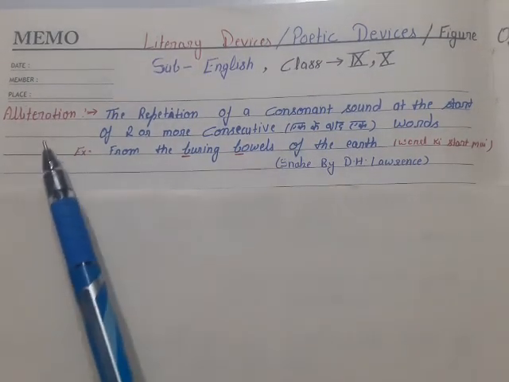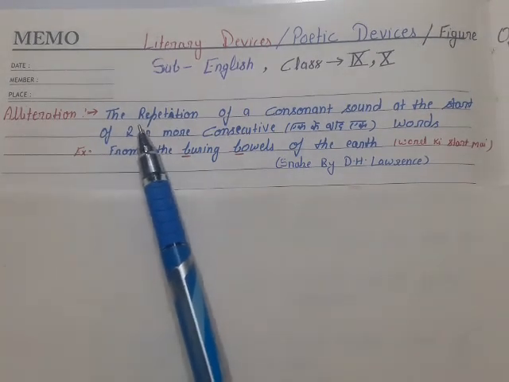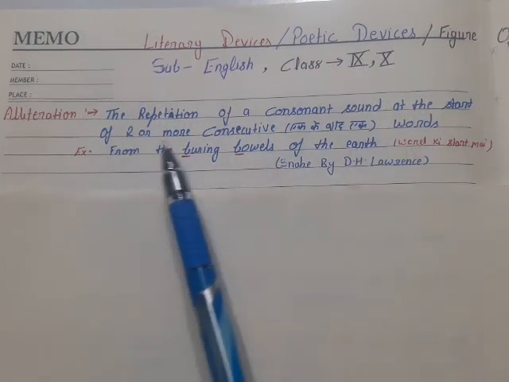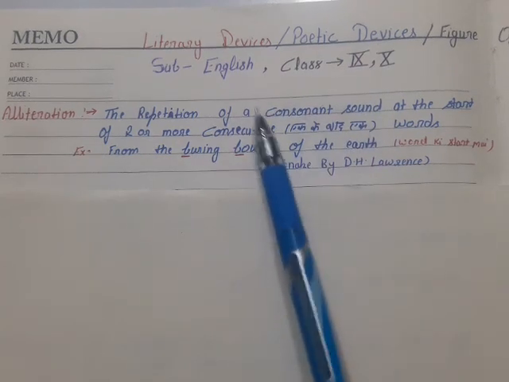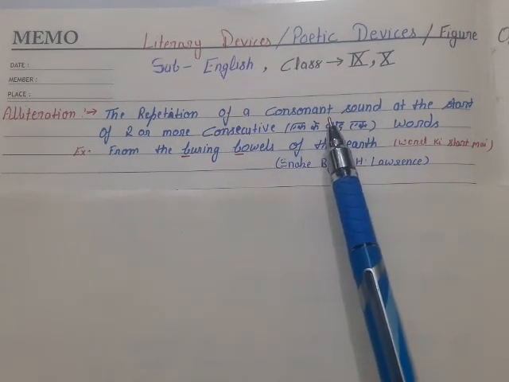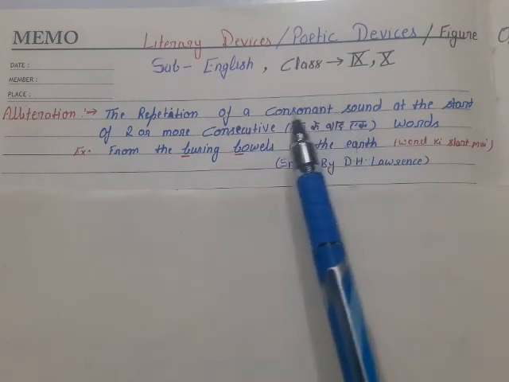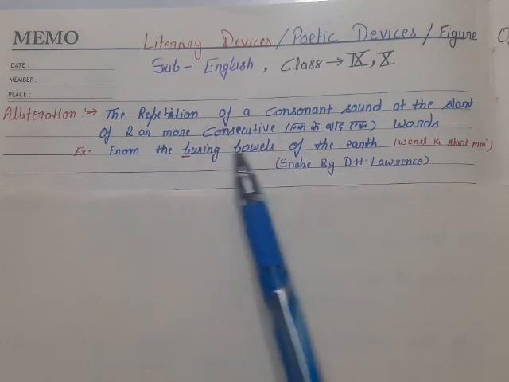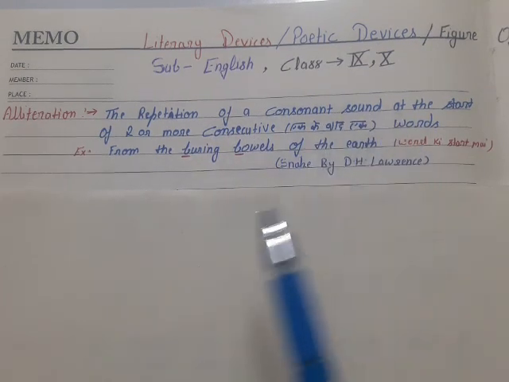Student, our first literary device is alliteration. What is alliteration? The repetition of consonant sound at the start of two or more consecutive words. We know that we have two kinds of sound in English, vowel sound and consonant sound. If a consonant sound is repeated in two or more consecutive words, consecutive meaning continuing one after another,